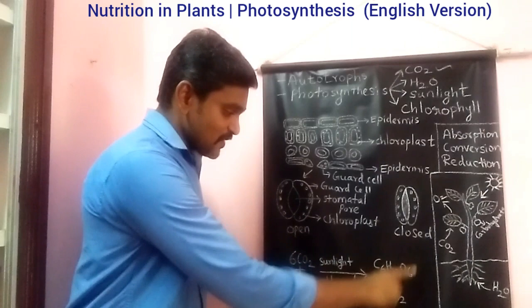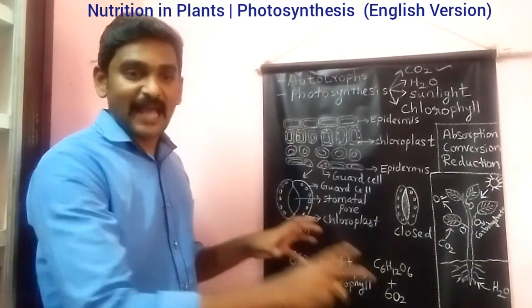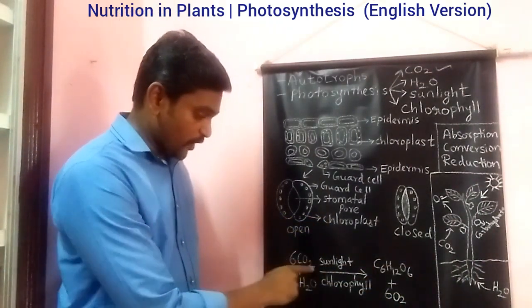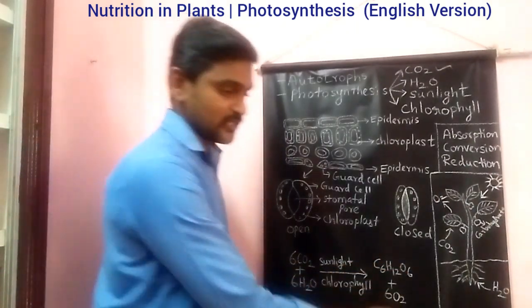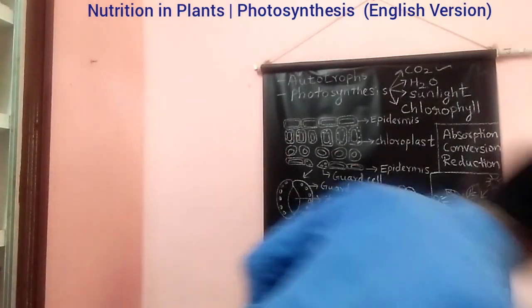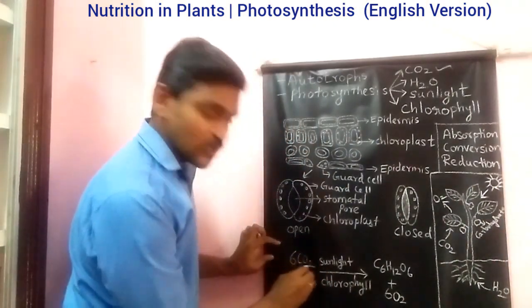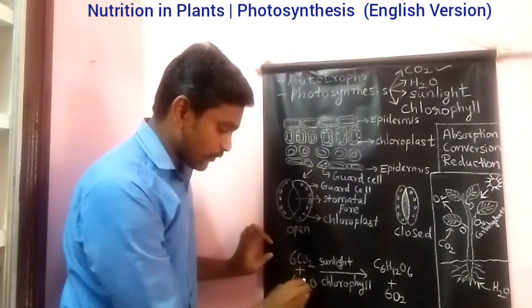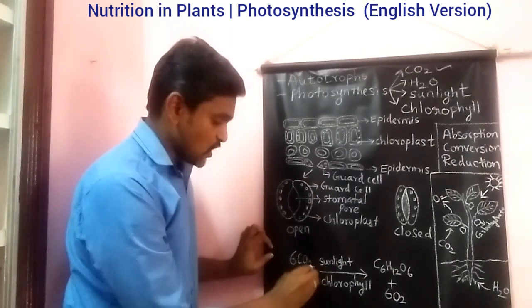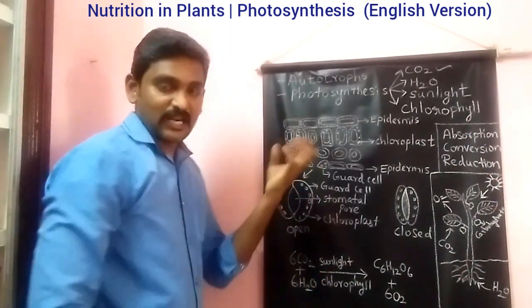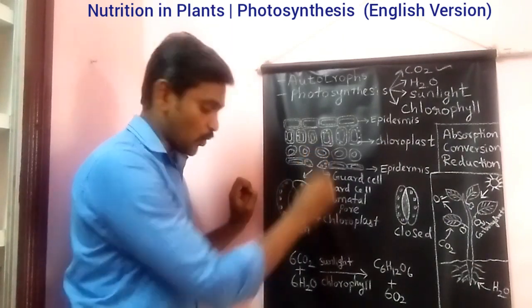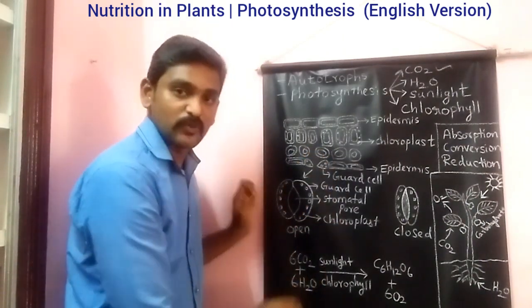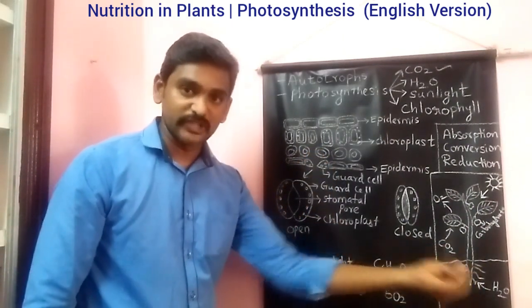Now let's see the equation, how it happens. You can see here carbon dioxide and water produce glucose plus oxygen. 6 molecules of CO2, carbon dioxide, combine with 6 molecules of water. CO2 is trapped from the atmosphere through which? Through the stomatal pore, and water is absorbed from the soil through the roots.